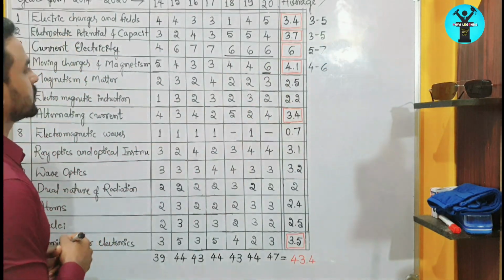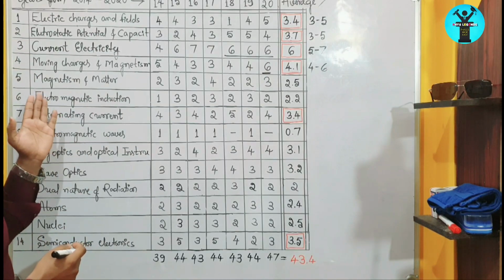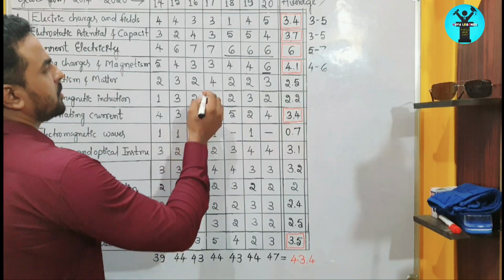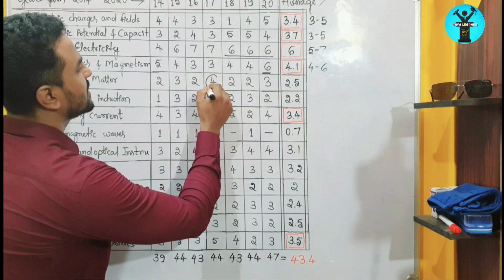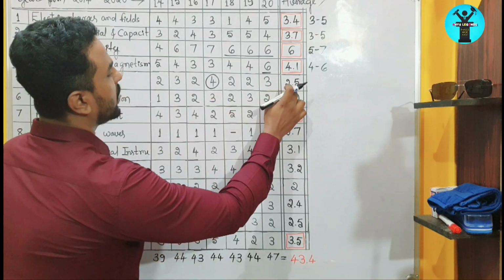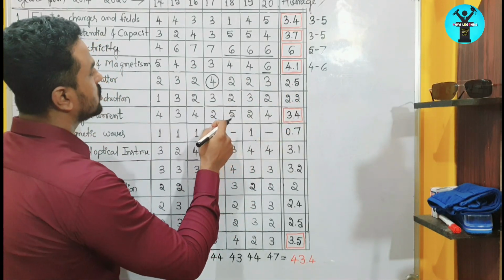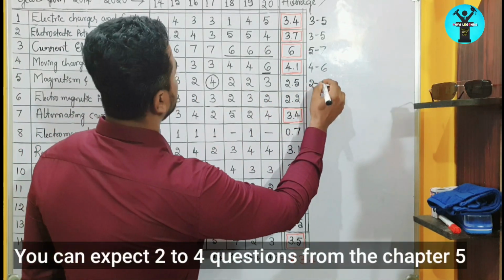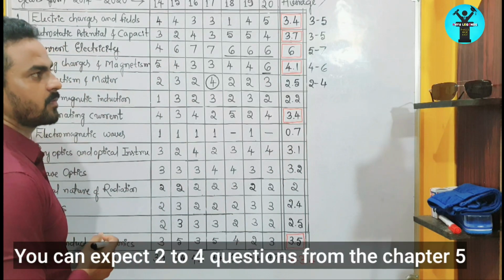Alright, so when we move to the next chapter, that is magnetism and matter. In this chapter they asked the maximum number of questions only in 2017, right? So therefore you will get an average of 2.5 over the 7 years. So finally you can expect 2 to 4 questions from this chapter, right?